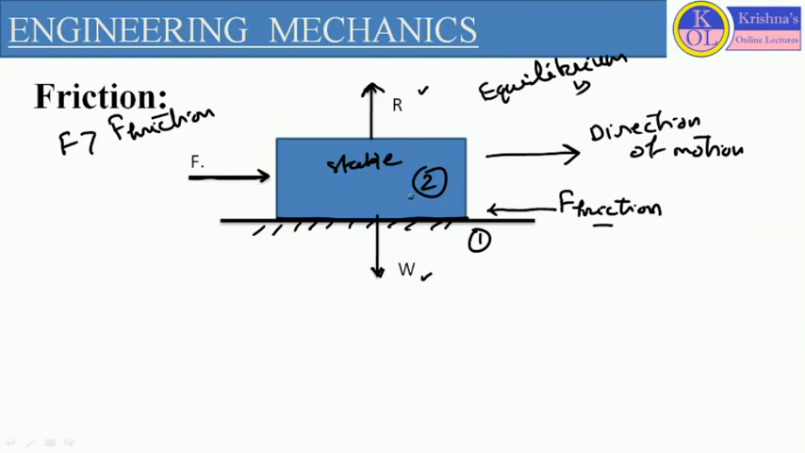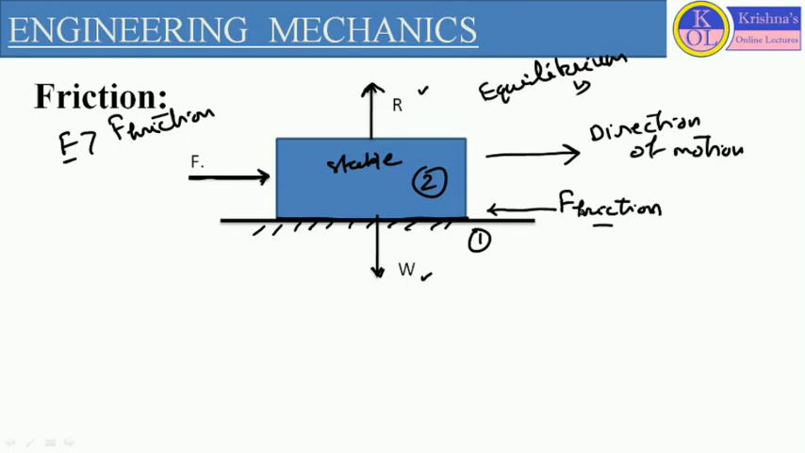Or relative motion between two bodies. But this external load or external force should be greater than the friction force. Now, as we know, this friction force is acting on the contact surface, and this friction force acts against the direction of applied force, and it will act tangential to the contact surface.